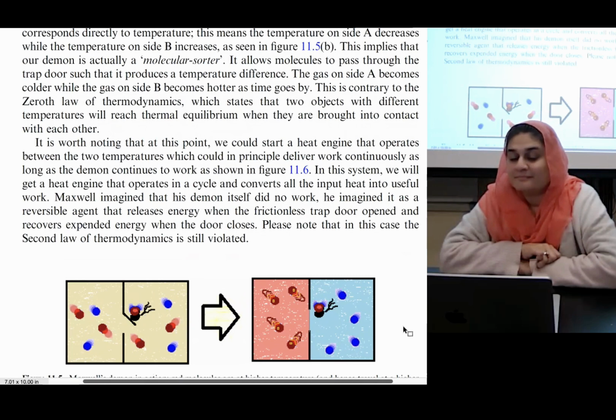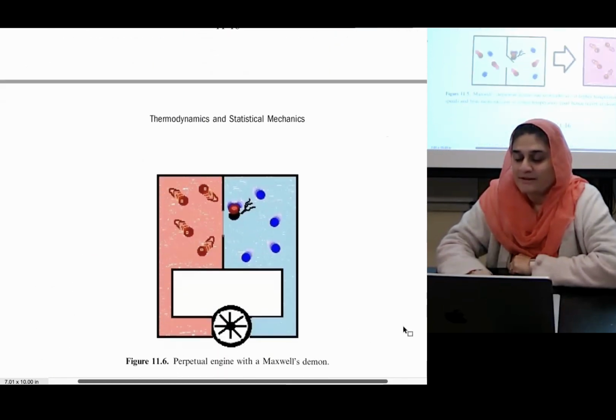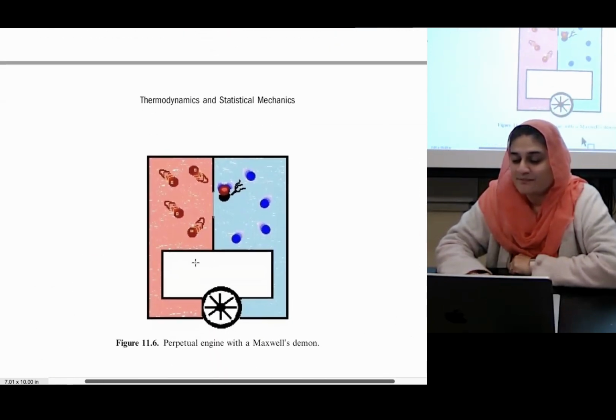It is worth noting that at this point, we could start a heat engine that operates between two temperatures, which could, in principle, deliver work continuously as long as the demon continues to work, as shown in figure 11.6. So pausing, going to 11.6. So that's the engine that we're putting in.